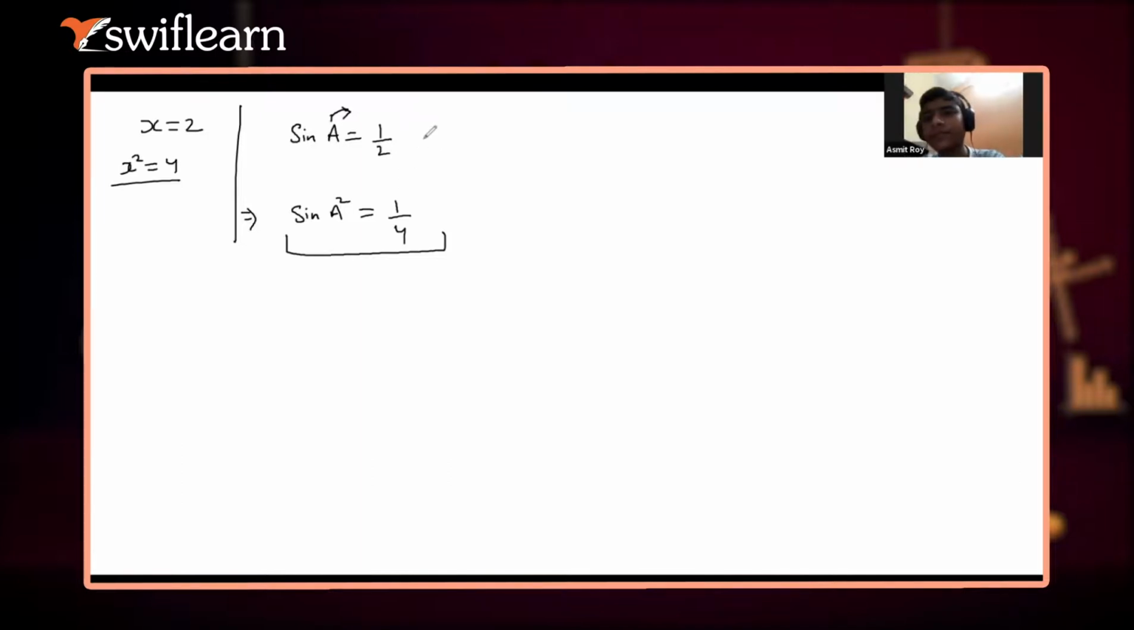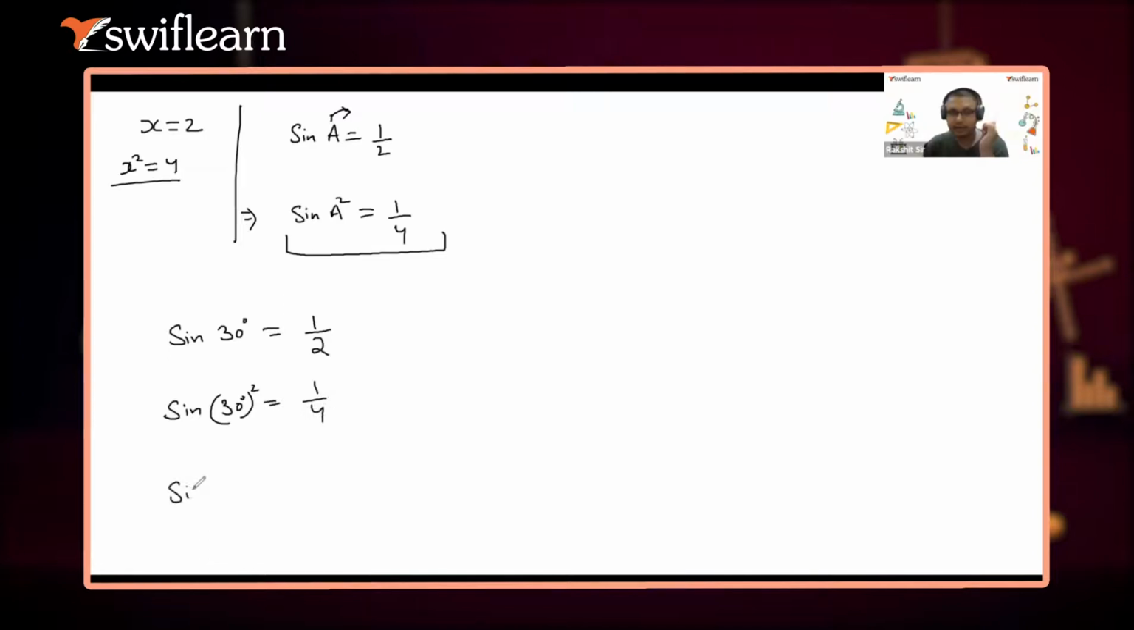Mathematically, take the example sine 30. Sine 30 degree equals 1 by 2, where 30 degree is an angle. If I say squaring both the sides, it will become sine 30 degree square equals 1 by 4, so it will become sine 900 equals 1 by 4. Actually this will be wrong. We don't write like this, because we are actually squaring the quantity, not the angle. So we'll not write like this.